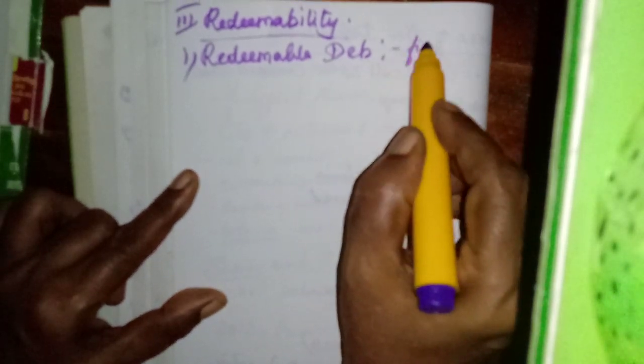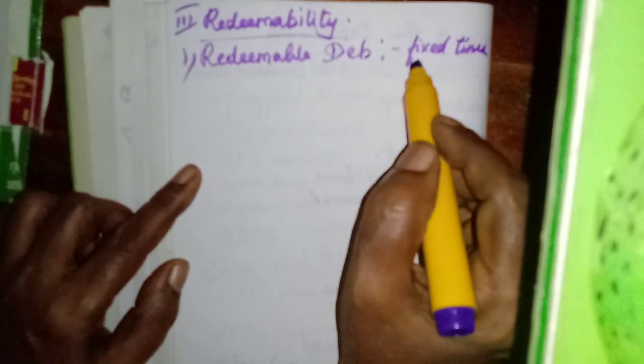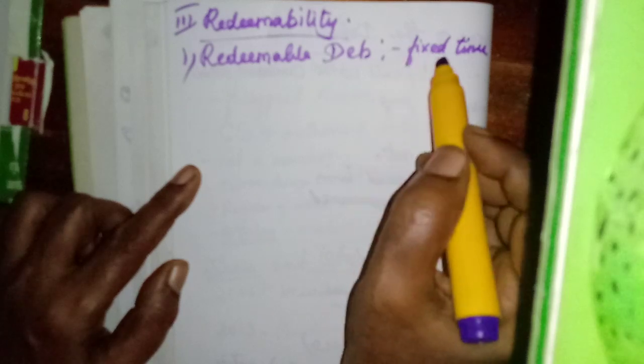That is the meaning of redemption. It will be paid back after a fixed period of time. So either they will be cancelled or they will be reissued. After a fixed period of time, these debentures will be cancelled, they must be paid back. So they are called redeemable debentures.